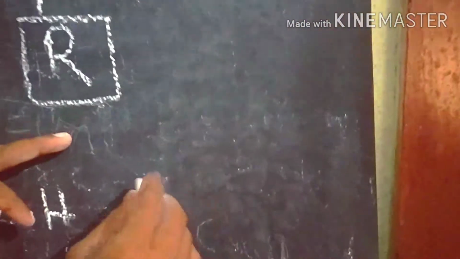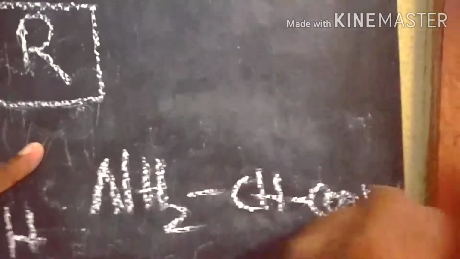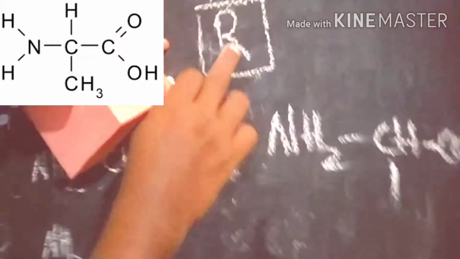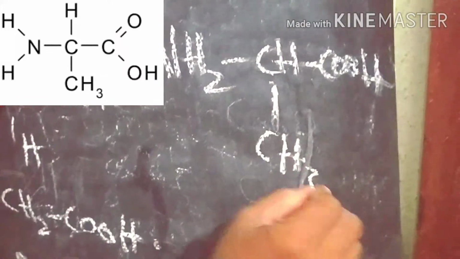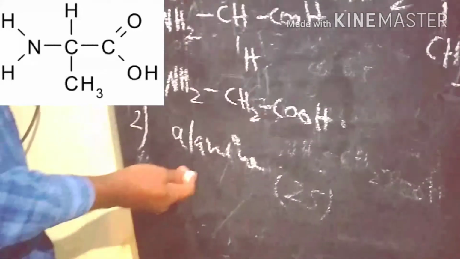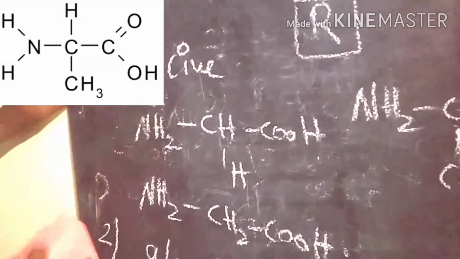We write NH2 and CH, and this is the common structure for all the amino acids. In place of R, we are substituting a methyl group, CH3. So this is the second amino acid, alanine.